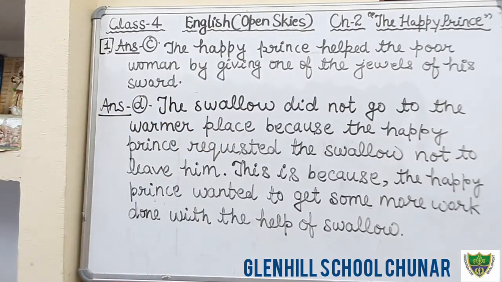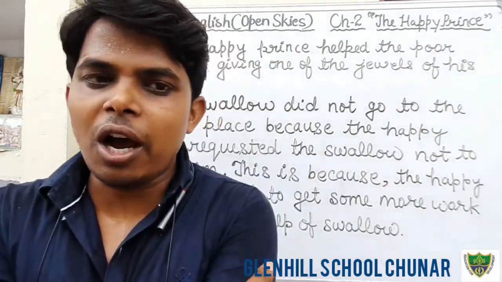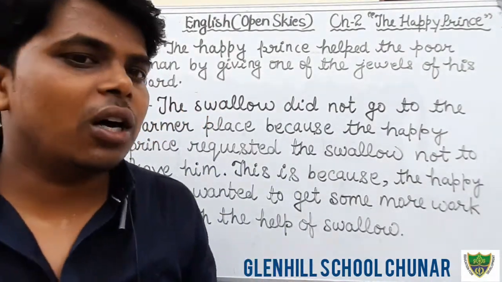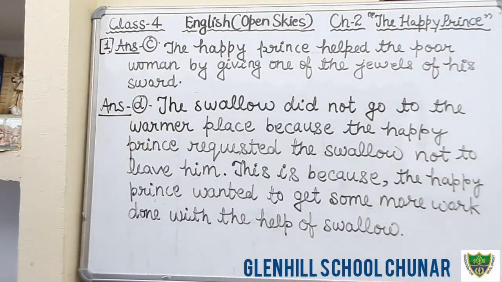Help of the swallow. Okay, students, this is the answer number D. The swallow did not go to the warmer place because the happy prince requested the swallow not to leave him. This is because the happy prince wanted to get some more work done with the help of the swallow. Okay, students, this is the answer number D. Now write down the question number E.